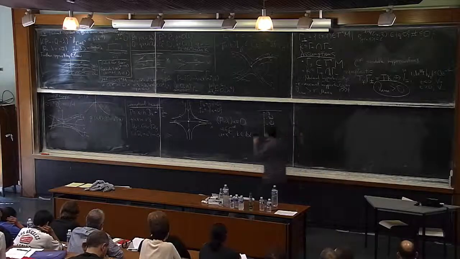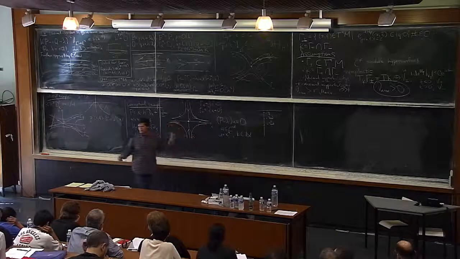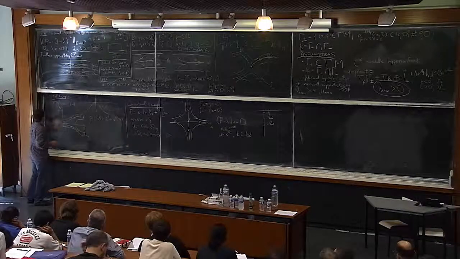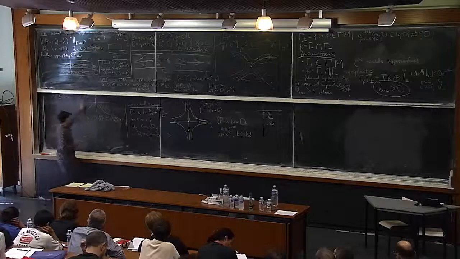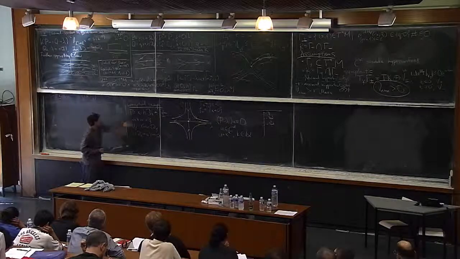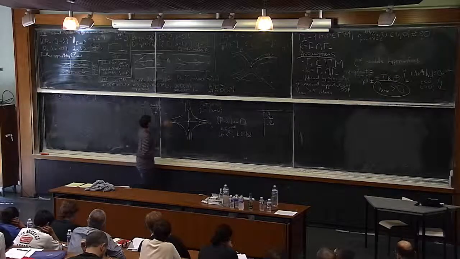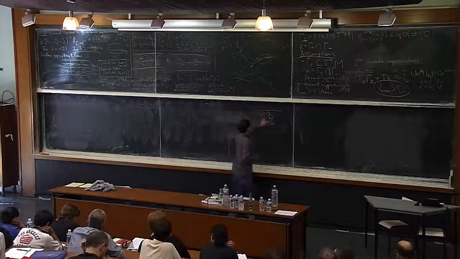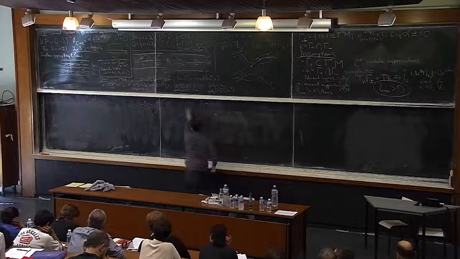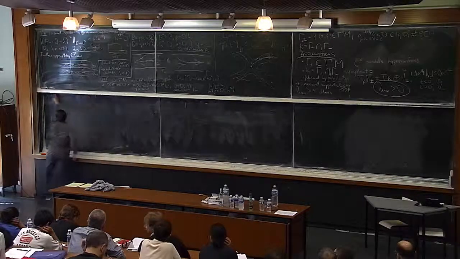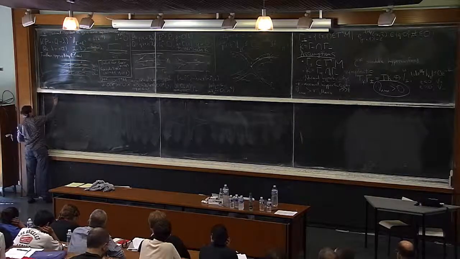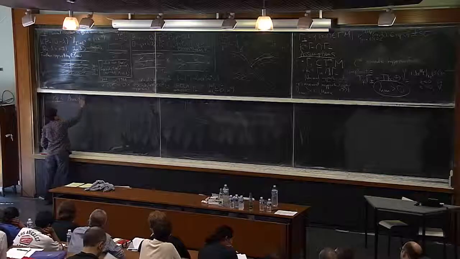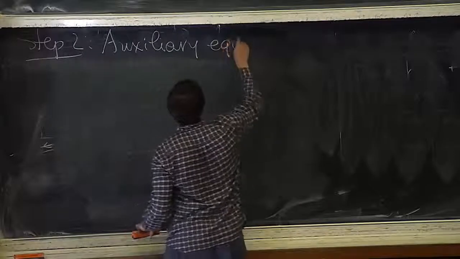Of course, this didn't use any kind of structure of trapping. That's just a general fact. So what I do need to do now is to really use somehow that my trapping is normally hyperbolic. And the way we do it is step 2. We find an auxiliary equation.